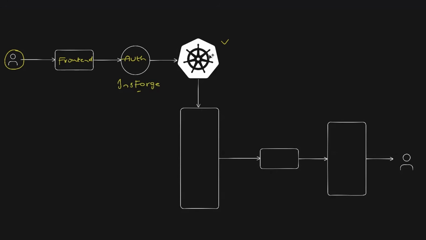Now let's say user has access to the cluster. Then the next component is the Fast API component. Fast API makes use of kubectl, connects to the Kubernetes cluster and gets the information like the pod information. It can be pod health, it can be the pod status. It also collects logs from different Kubernetes resources. And it also helps with the network information. It inspects the Kubernetes network to see if there is any latency or any issue with the Kubernetes network. Along with that, it also gathers the information of deployment and Kubernetes events.